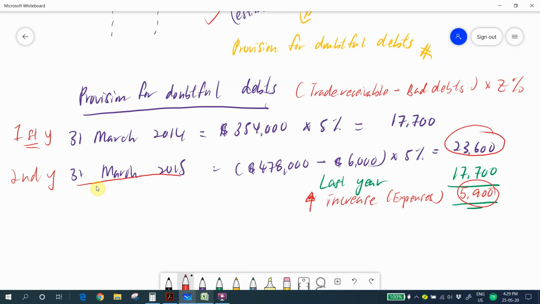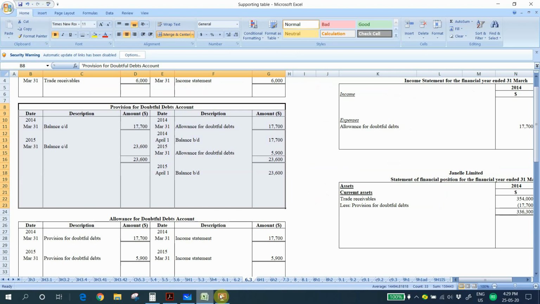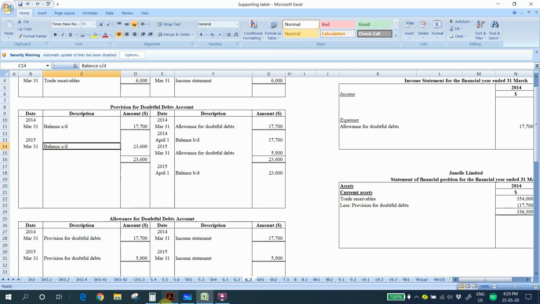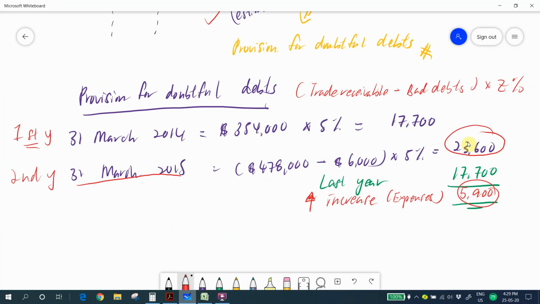So if you just record 23,600 in your ledger, your carried down amount will change to 41,300. It means that you cannot match your balance CD to the computation here.